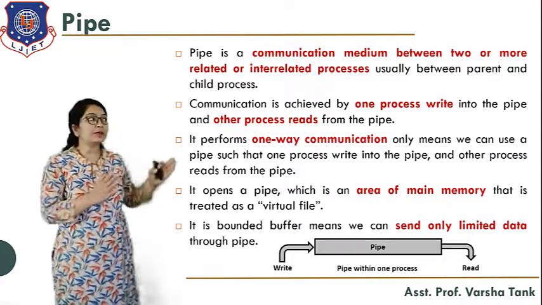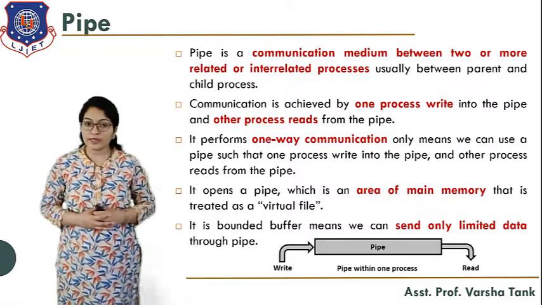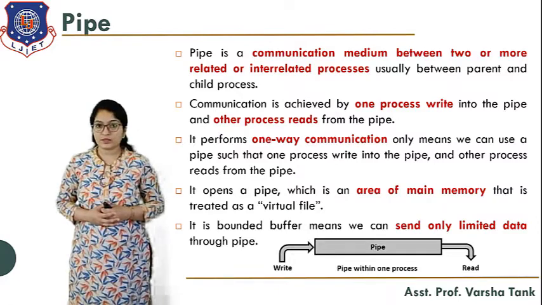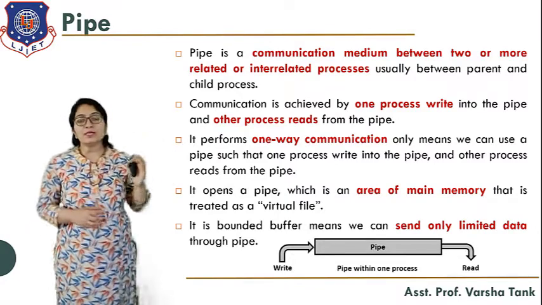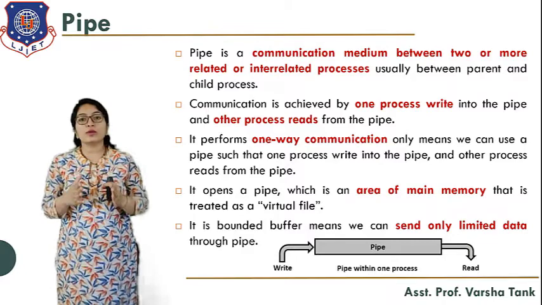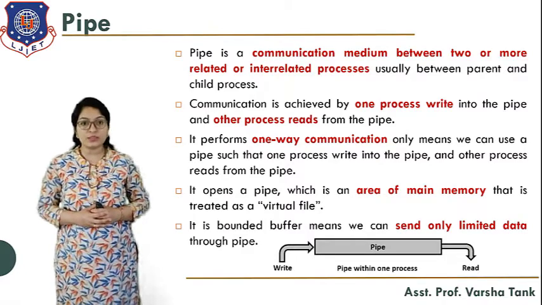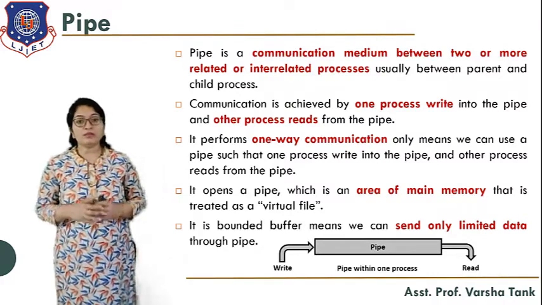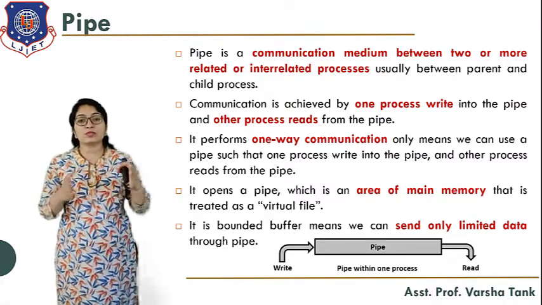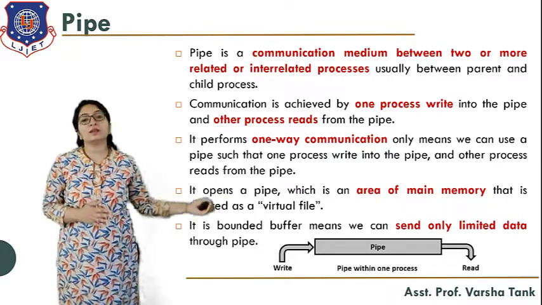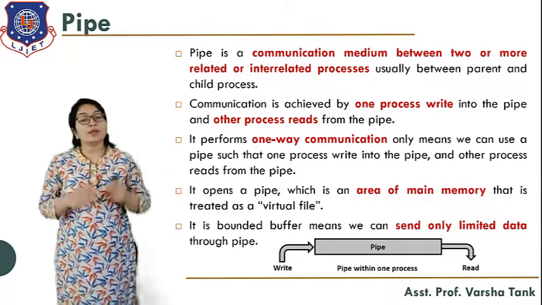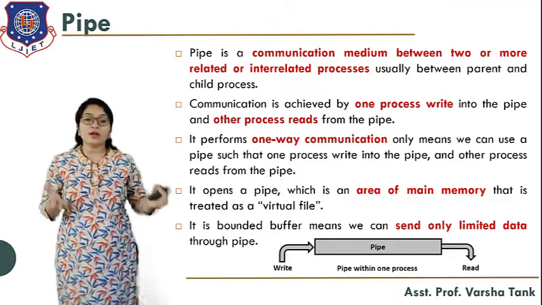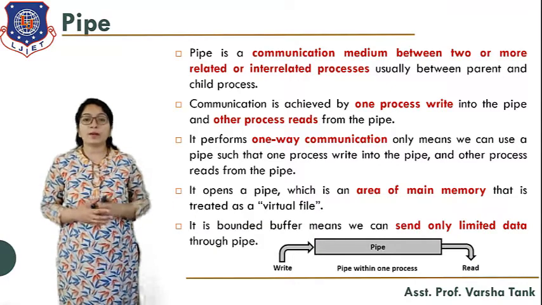A similar concept is related to the pipe in the operating system. Pipe is nothing but one of the system calls in the operating system. So what is pipe? Pipe is a communication between two or more related or interrelated processes, usually between parent and child process. It may be the scenario that the parent process will write and the child process will receive that information. When the child process wants to pass information to the parent, that is also possible. For that, a different pipe is required.